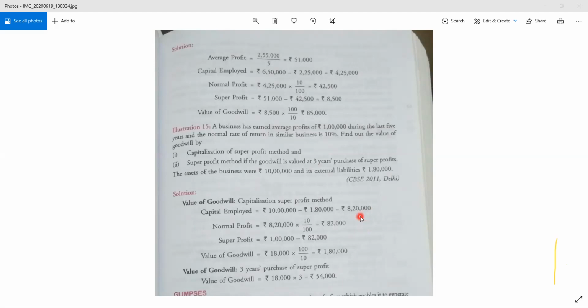Clear? Now the normal profit. What is the normal profit? The normal rate of return is 10%. So 10% of 8,20,000 is 82,000. Clear? So super profit will be, what is the average profit given for the last 5 years? That is 1 lakh. So 1 lakh, that is the actual profit, minus expected profit, that is 82,000. Your super profit will be how much? 18,000. So it will be 18,000.